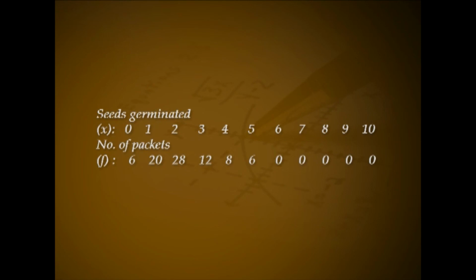which is np. Problem: fit a binomial distribution for the following data giving the number of seeds germinated out of a packet of 10 seeds when 80 such packets are considered. Seeds germinated x is 0, 1, 2, 3, 4, 5, 6, 7, 8, 9 and 10. The corresponding number of packets f: 6, 20, 28, 12, 8, 6, 0, 0, 0, 0 and 0.